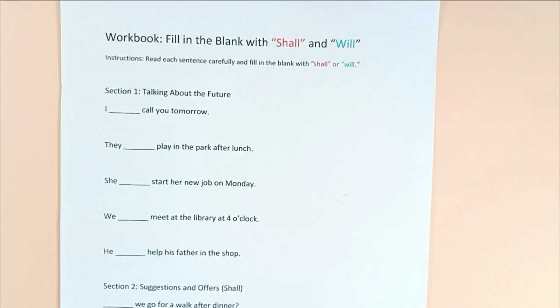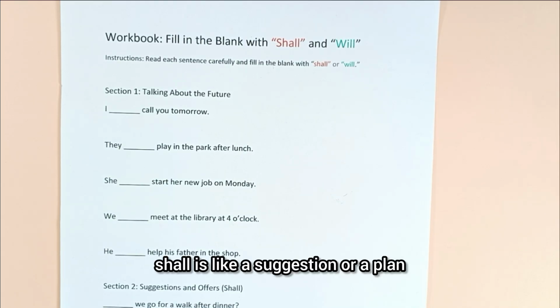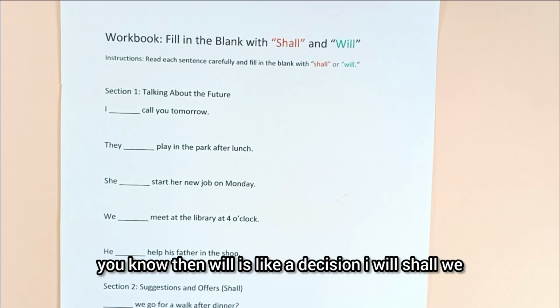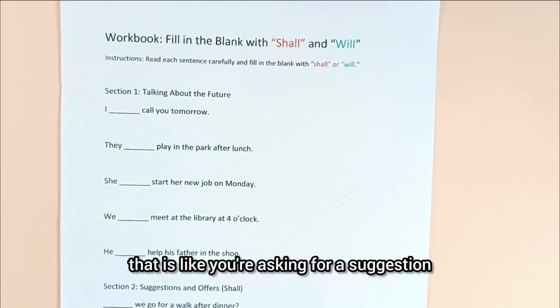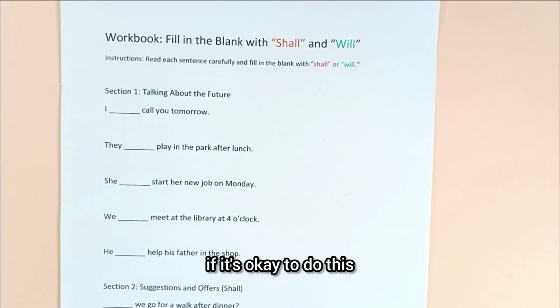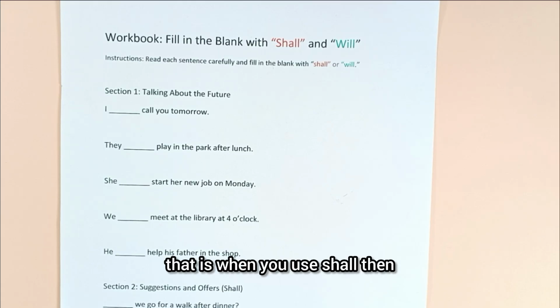So shall is like a suggestion or a plan, then will is like a decision. Shall we? That is like you're asking for a suggestion, if it's okay to do this or not. Shall I? Shall we? So that is when you use shall.